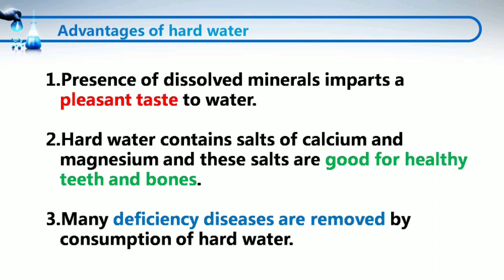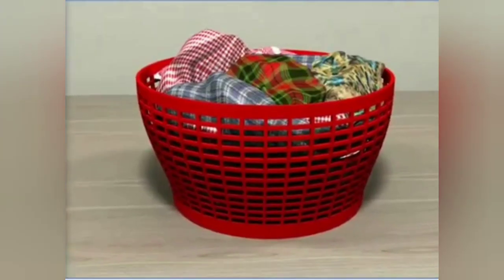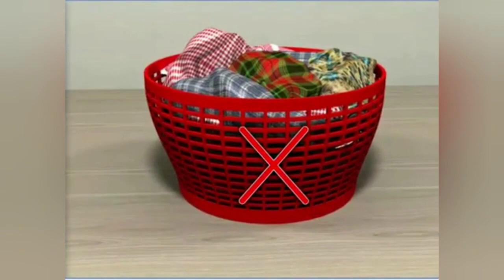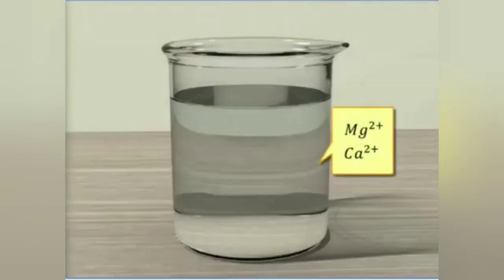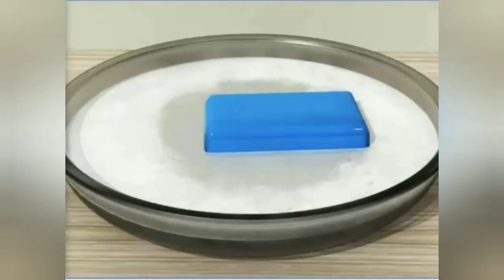In addition to advantages, hard water has some disadvantages also. Like we cannot use hard water for washing clothes because if we use it for washing clothes, then soap will start reacting with magnesium and calcium ions present in hard water to form an insoluble precipitate called scum.